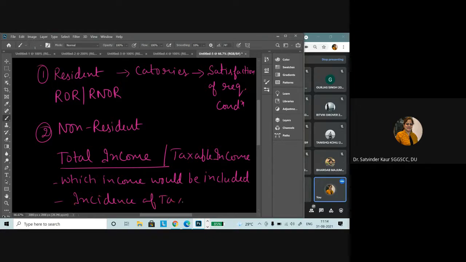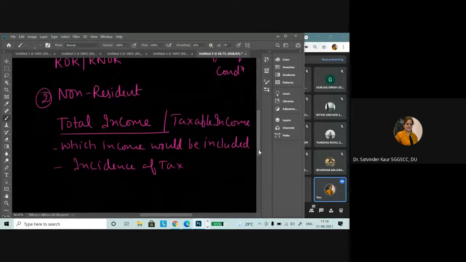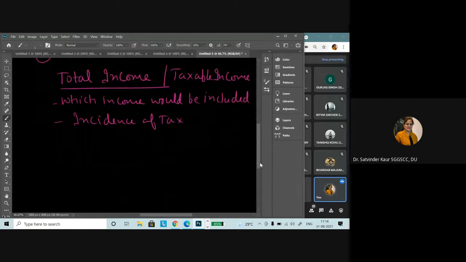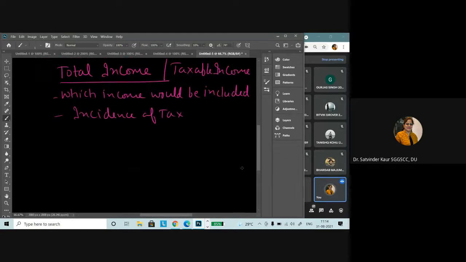When we talk about incidence of tax, it means कि जो इनकम प्रीवियस ईयर में एक एसएससी ने अर्न करी है, उस इनकम के ऊपर टैक्स लगेगा या नहीं लगेगा, उस इनकम को हम टोटल इनकम में इंक्लूड करेंगे या नहीं करेंगे. And the very first paragraph of income, if you remember, we said that every person who has earned the income during the relevant previous year, which is more than the maximum exemption limit, would be taxed in the assessment year on the basis of the rates given in the assessment year, and the total income would be computed on the basis of the residential status of the assessee.